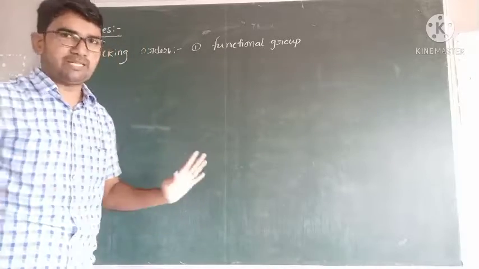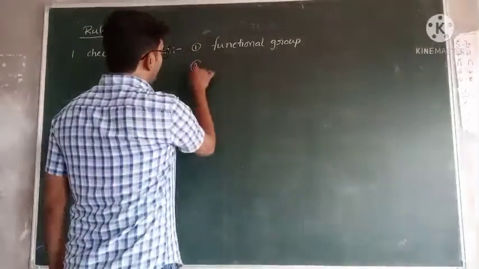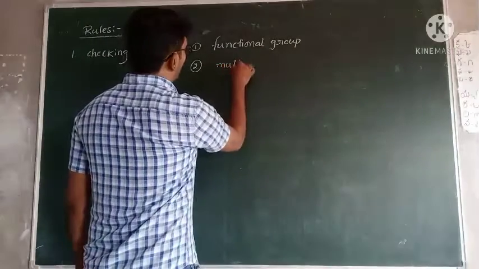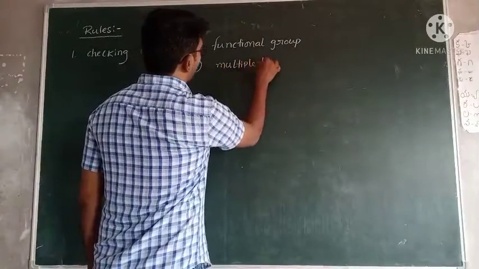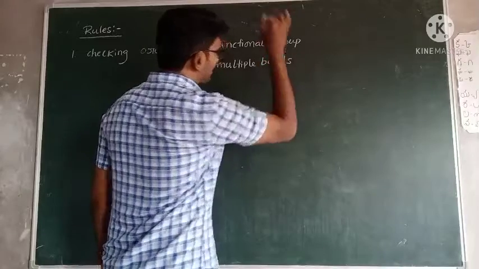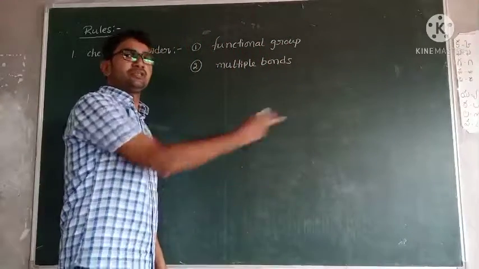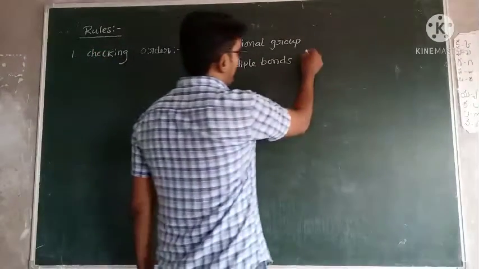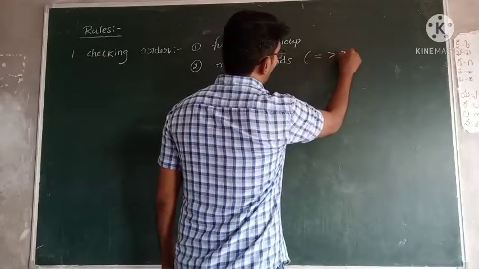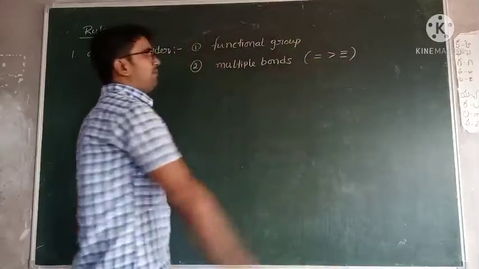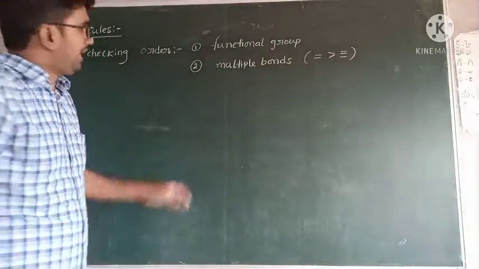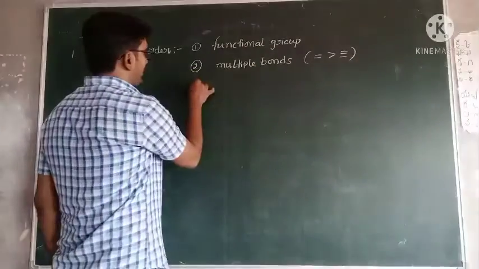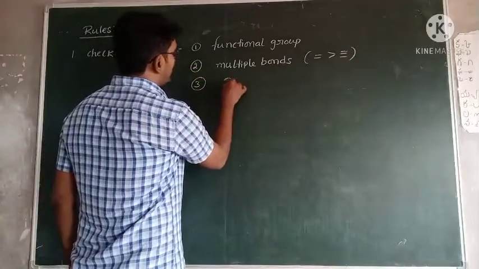If a functional group is not present, check the second one, multiple bonds. If functional groups are not present, go to check for multiple bonds. Multiple bonds means a double bond or triple bond. But in most cases, give priority to the double bond. Remember this point. If functional groups and multiple bonds are both not present, go to check for substituents.